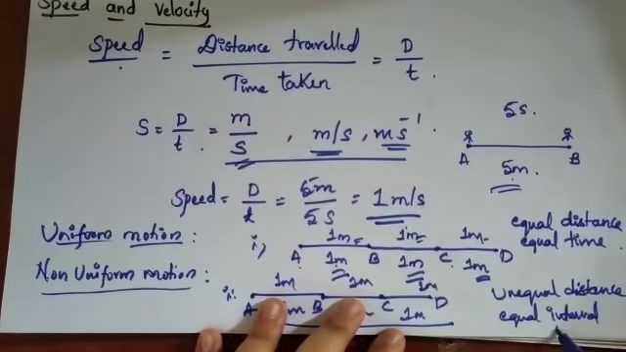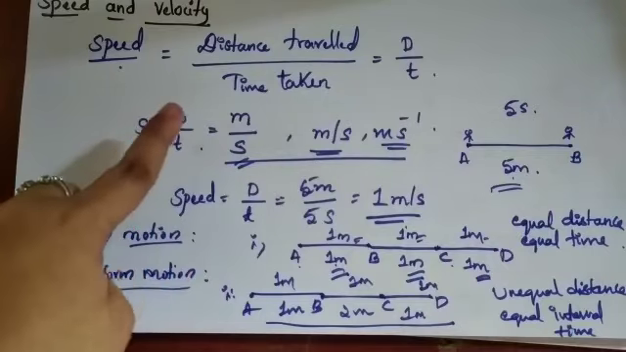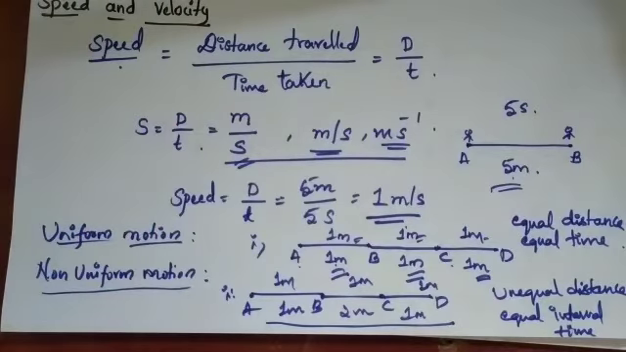So if the object is in uniform motion, we can predict the object will be the same always. From A to B, B to C, all positions, same distance, same time. For the non-uniform motion, we use average speed. There is one formula to find this average speed. Average speed is nothing but the total distance traveled divided by total time taken. Here speed means distance traveled by time.